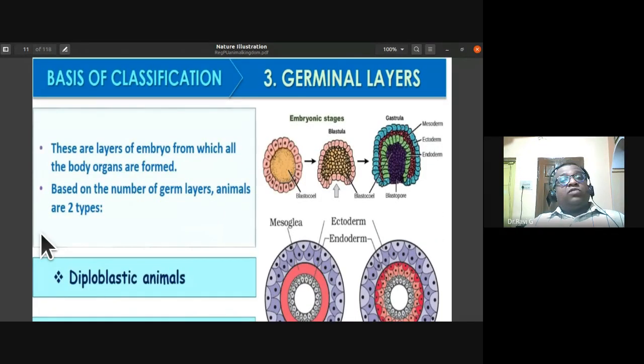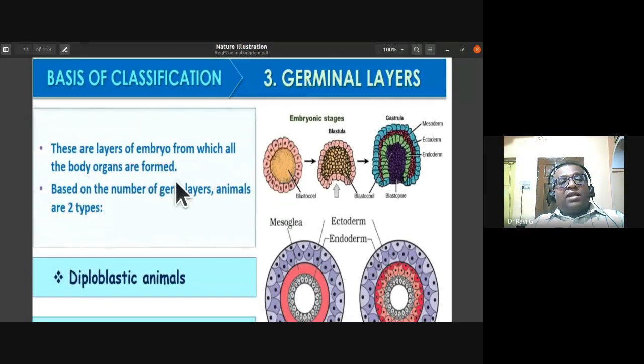So based on the number of germinal layers, see, there are layers of embryo from which all the body organs are formed. Germinal layers are the layers of embryo from which all the body organs are formed. At the embryo level itself, the body organs are decided by the cells present in these germinal layers. If they have three germinal layers, we call them triploblastic animals. If they have only two germinal layers, we call them diploblastic animals. So all the body organs are formed by these germinal layers at the embryonic stage. You should remember that.